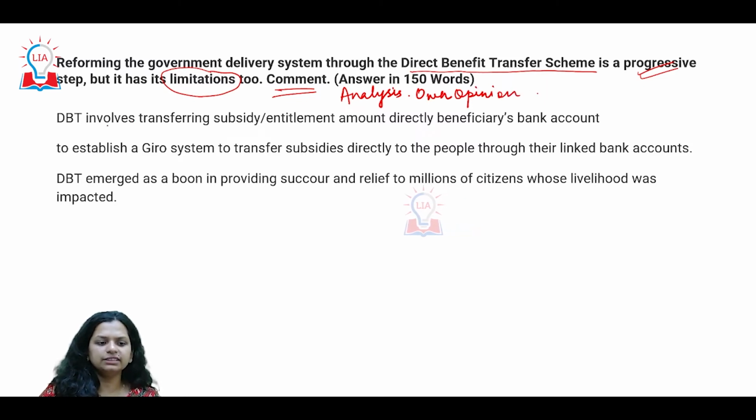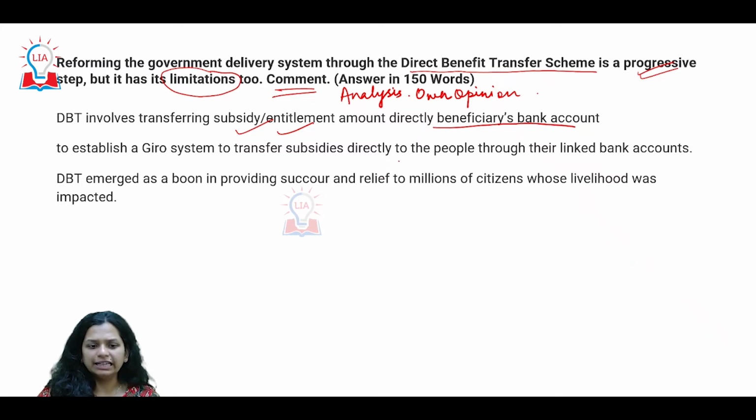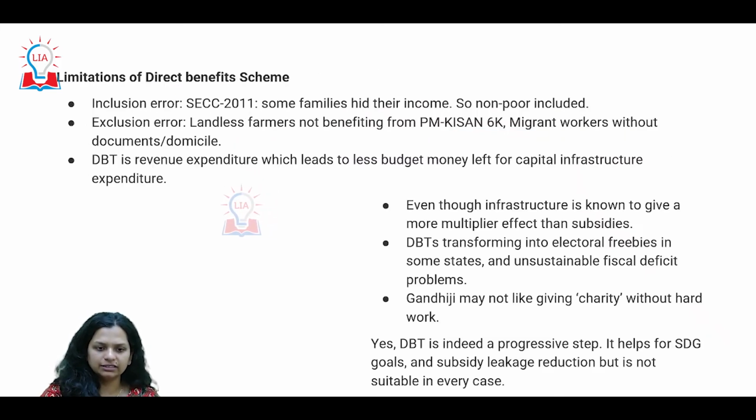As far as this scheme is concerned, we are trying to transfer the subsidy and entitlement to the beneficiary's bank account, and the linkages have really helped in getting this accessed. But as far as the limitations are concerned, especially because of the socio-economic census, we have seen families who are hiding their scheme, and a lot of non-poor people have been included.